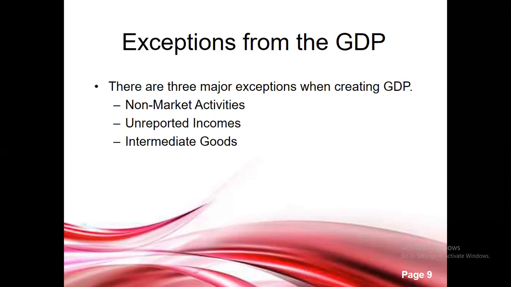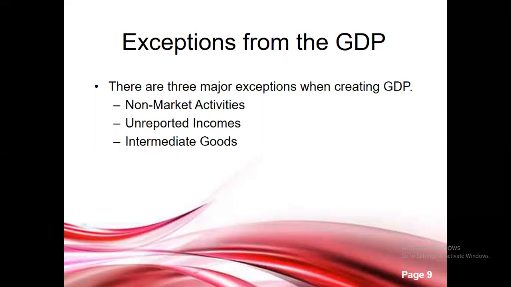There are certain exceptions. Some activities are not considered in GDP, like non-market activities, unreported income, and intermediate goods. Non-market activities are those activities which are not sold in the market, like homemakers who clean, wash, garden, etc. Unreported income is income that fails to be captured because it is not reported or taxed. Some illegal activities are considered as unreported income.